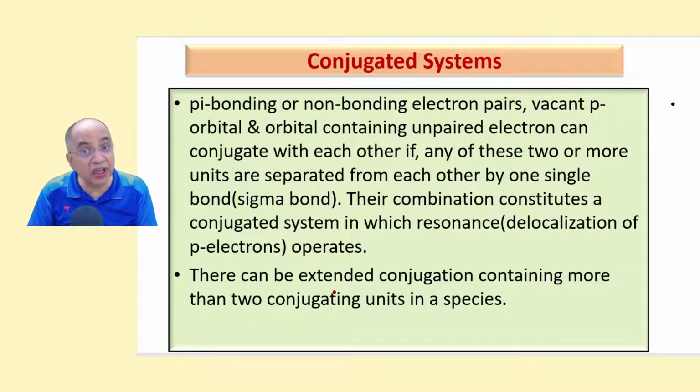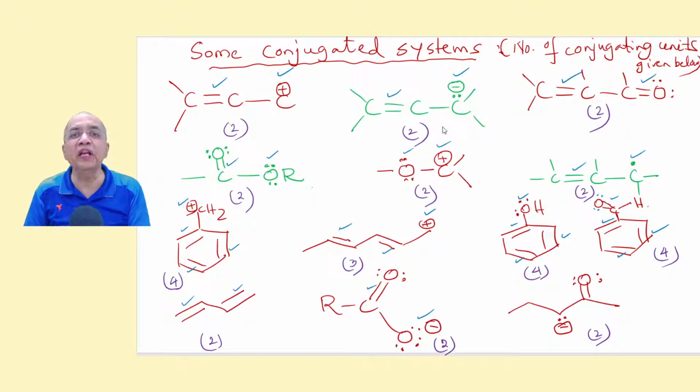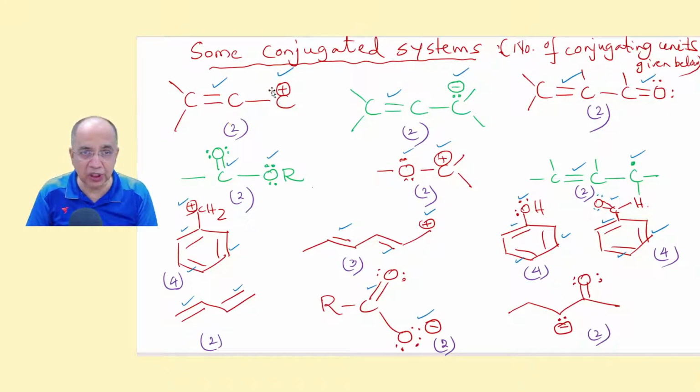There can be extended conjugation containing more than 2 conjugating units in a species. I am giving you a few examples of conjugated systems where resonance operates. Now see, this positive charge means a vacant p orbital, and this is a pi bonding electron pair. So these are the 2 conjugating units, separated from each other by one single bond.